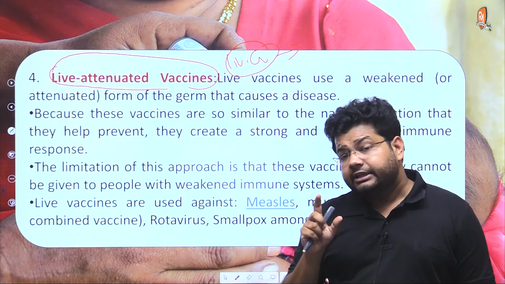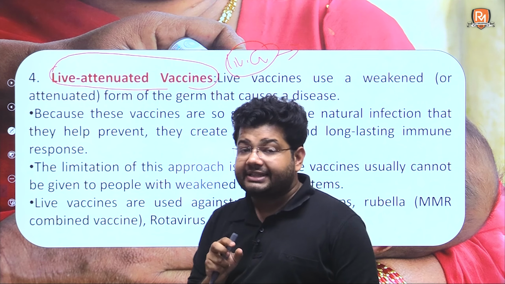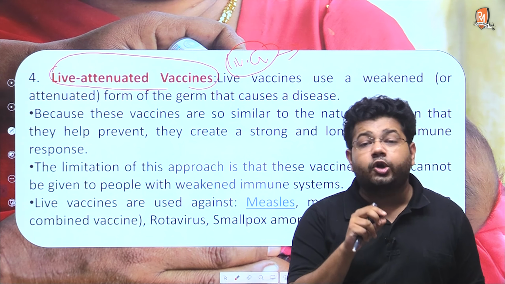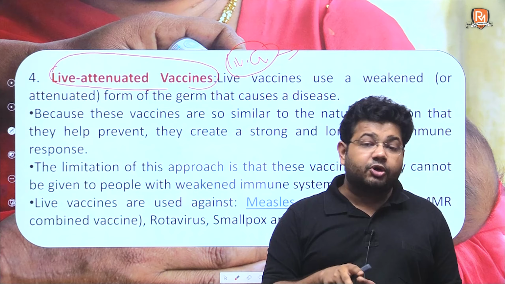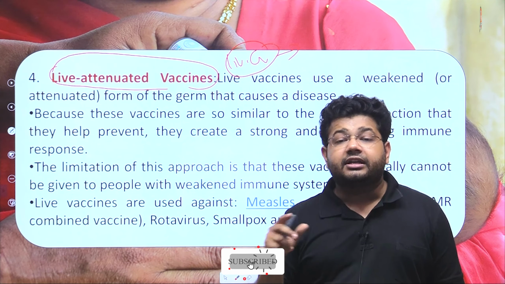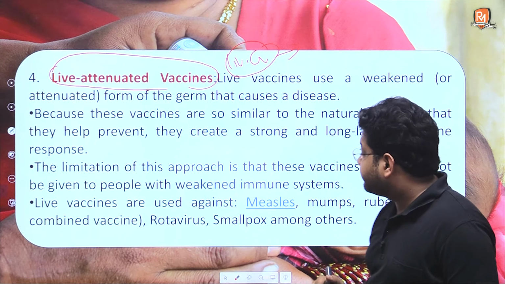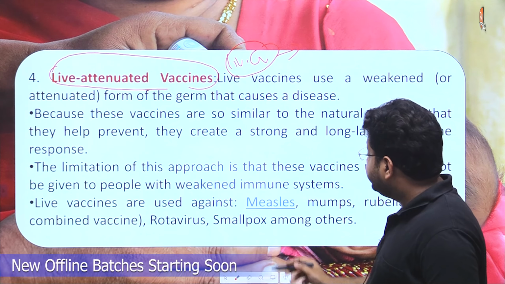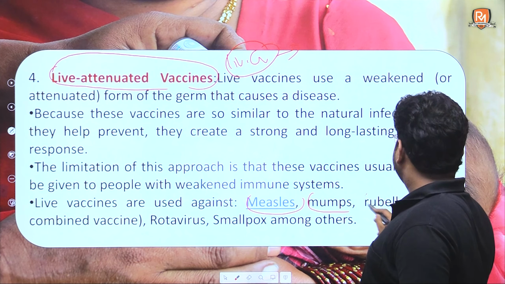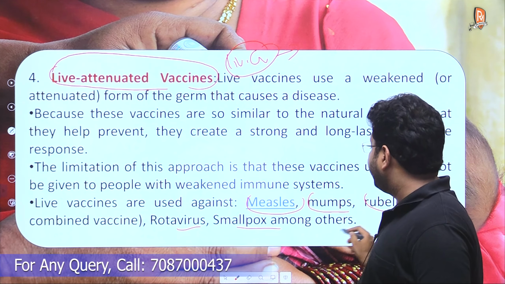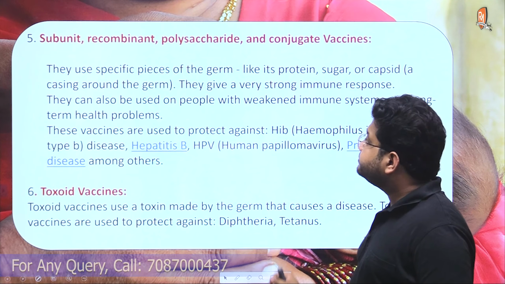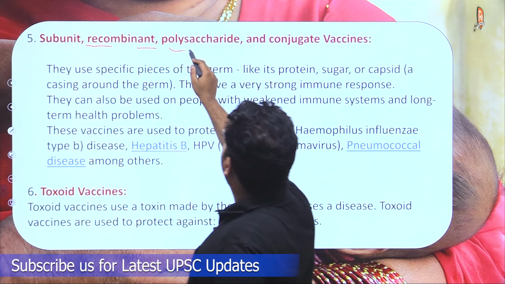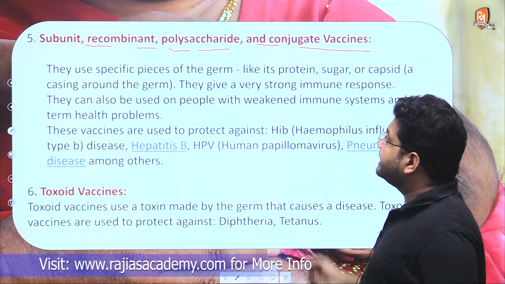However, the limitation with live attenuated vaccines is that they cannot be given to those people whose immune systems are already compromised, because then there's a possibility that the individual might in turn get affected by that disease. These vaccines are being used to treat measles, mumps, rubella, rotavirus, smallpox and other diseases.